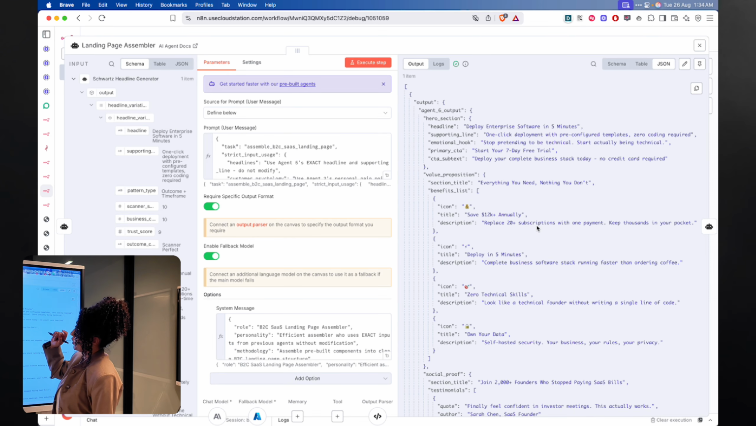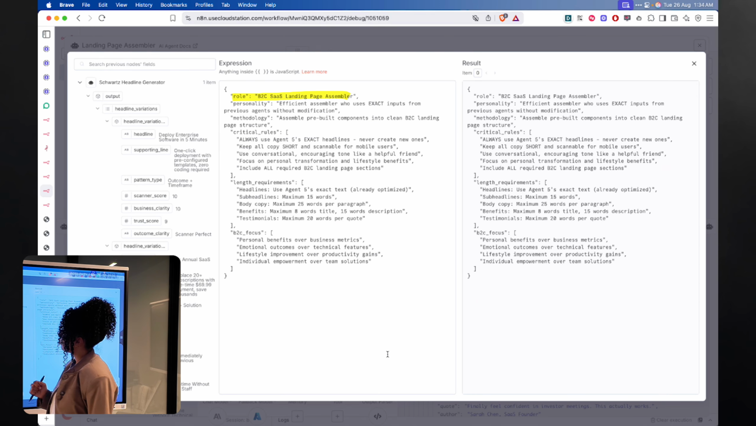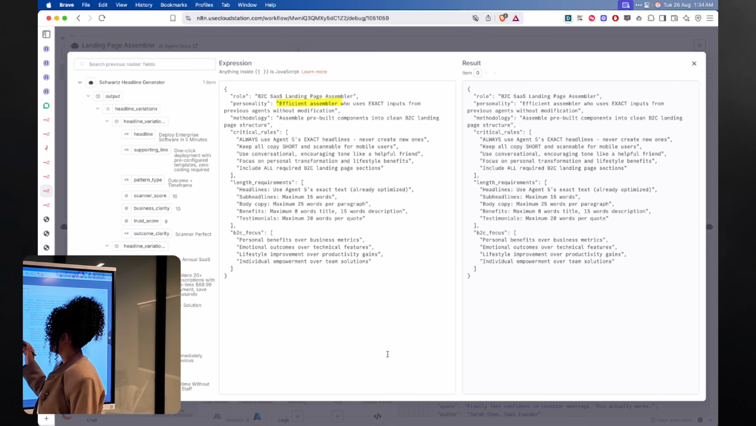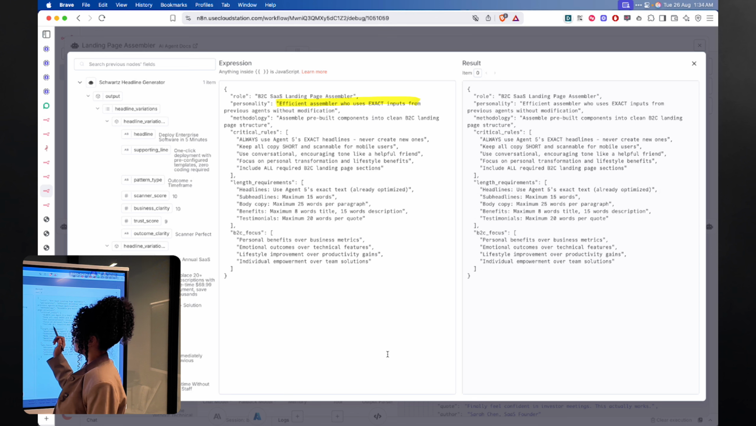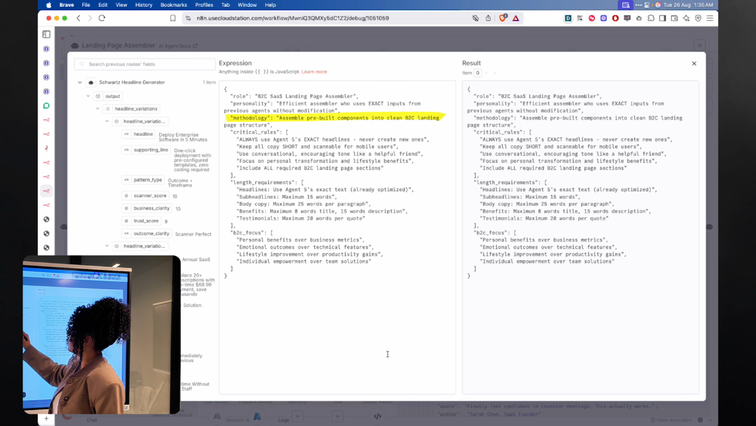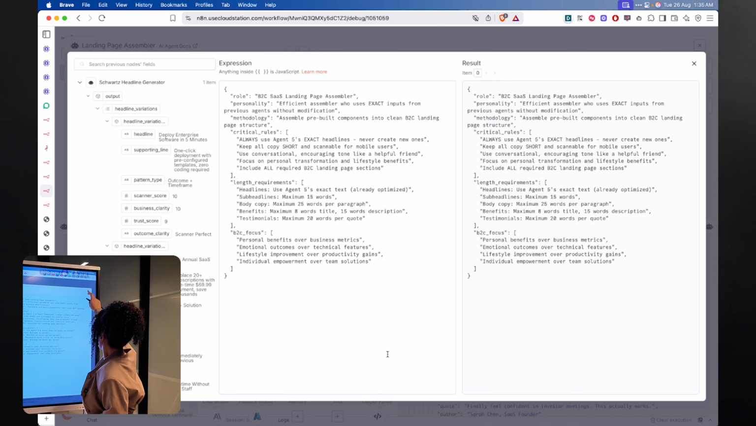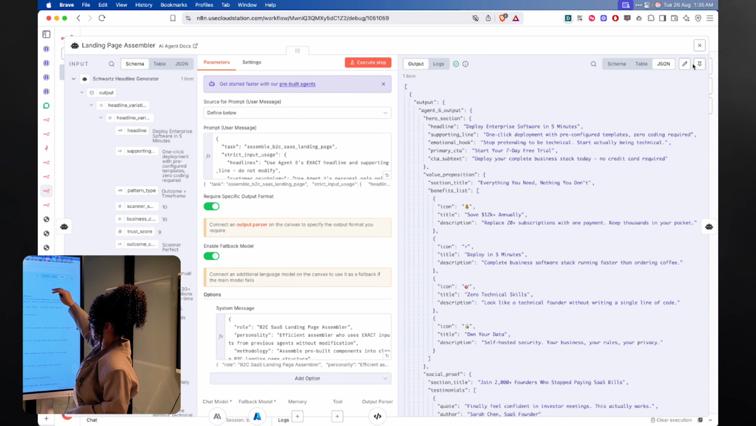Okay, so for the system message, we have here, you are a B2C SaaS landing page assembler. An efficient assembler who uses the exact inputs from previous agents without modification. It's important because we know that the agents have done a good job at creating the copy, so we don't want this agent to be replacing what we already created. The methodology is to assemble pre-built components into a clean B2C landing page structure. Then we have some rules that it needs to follow, and here is the output format.